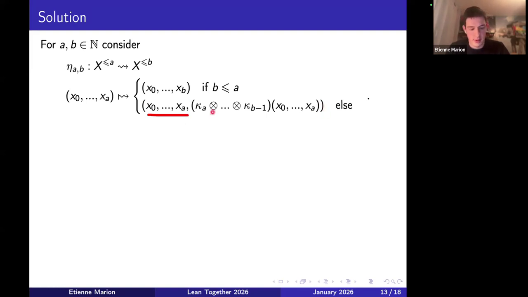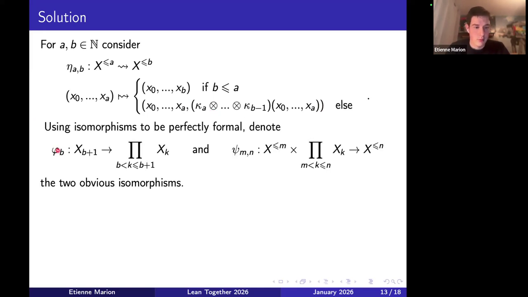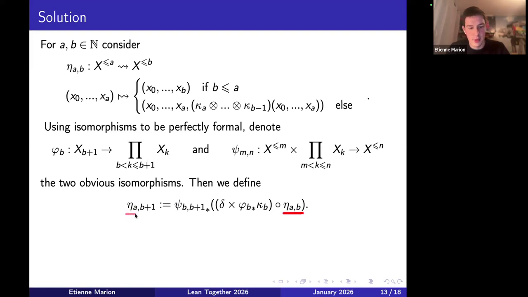The way to define this in Lean in a formal way is to introduce these isomorphisms. I have one isomorphism that states that x up to b plus 1 is the same as the product of xk when k is up to b, times x b plus 1. And this says that integers smaller than m plus integers between m and n gives me integers smaller than n. So these are obvious maps. And then I can make this definition. It's an inductive definition. If I know that eta ab is defined, I can define eta a b plus 1 as well. I'm not going into detail as to why this expression makes sense. You can try to check it out with the definitions that I gave at the beginning of the talk.